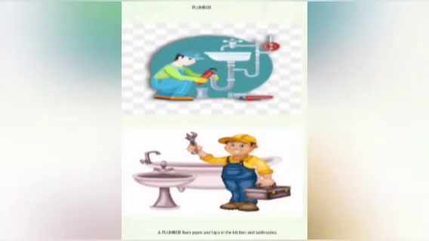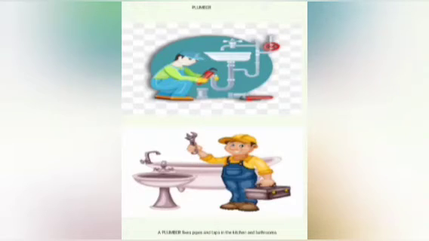Yes, children. Now look at this picture, children. Who is this builder? You all know this. This builder is a plumber. What does a plumber do, children? A plumber fixes pipes and taps in the kitchen and bathrooms. What is the work of a plumber? A plumber fixes pipes and taps in the kitchen and bathrooms. Can you see what the plumber is doing in the picture? Is it clear now?